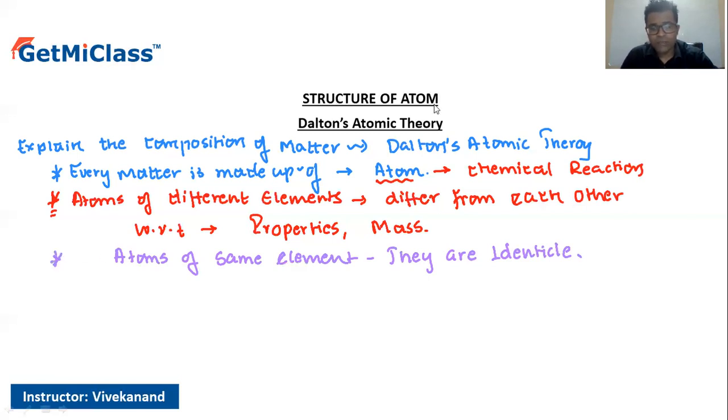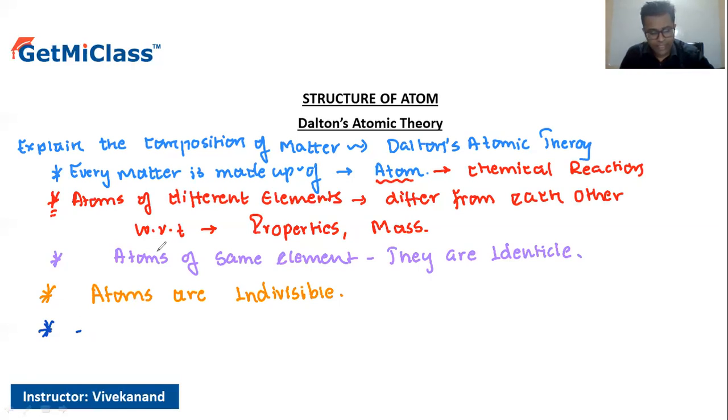The next point that he puts forward is that, according to him, the atoms are indivisible. That means we cannot divide these atoms any further. Furthermore, he says that these atoms combine in order to form compounds.